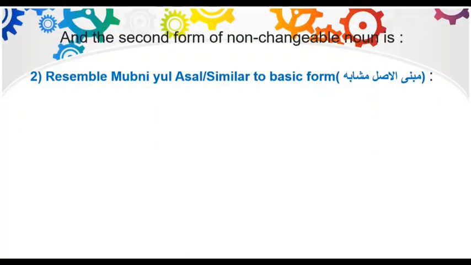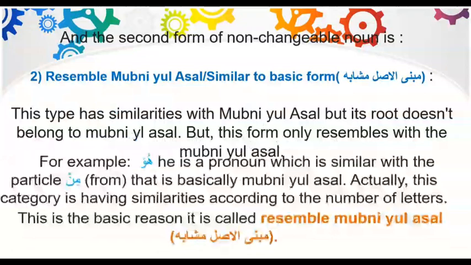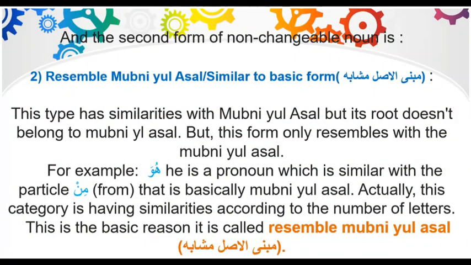The second form of non-changeable noun is resemble mabniul asl, similar to basic form. Mabniul asl mushabah. This type has similarities with mabniul asl, but its root doesn't belong to mabniul asl. But this form only resembles the mabniul asl. For example, huwa, he, is a pronoun which is similar with the particle min, from, that is basically mabniul asl. Actually, this category is having similarities according to the number of letters. This is the basic reason it is called resemble mabniul asl. Mabniul asl mushabih.